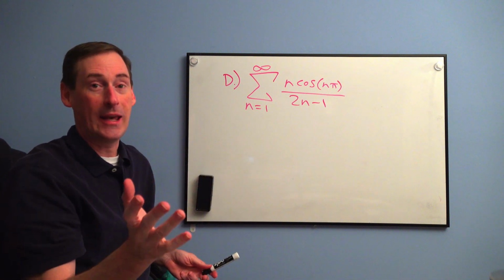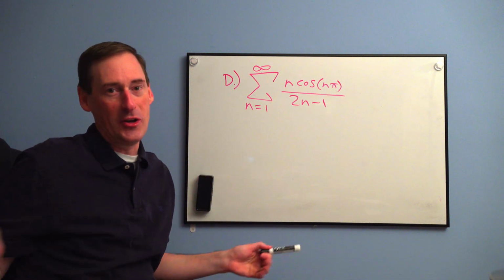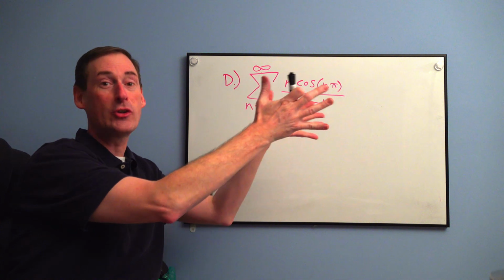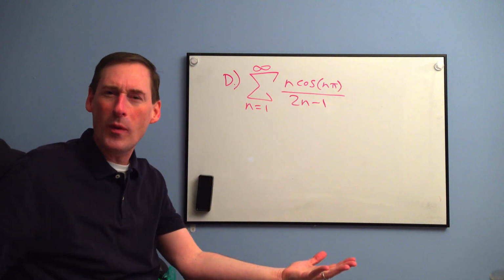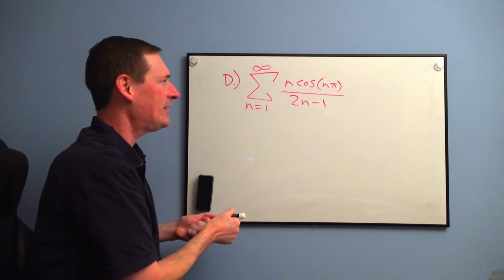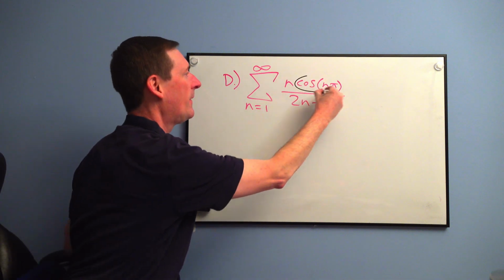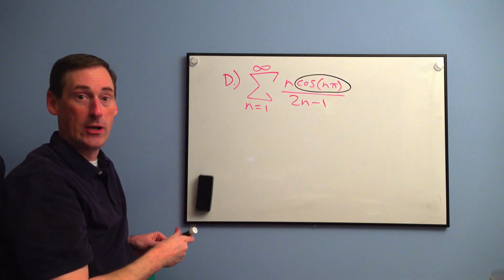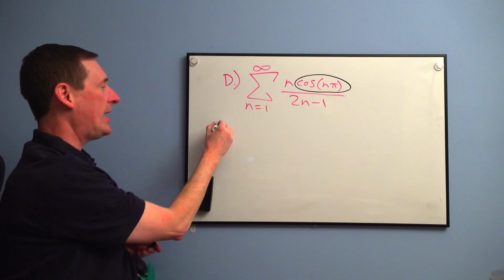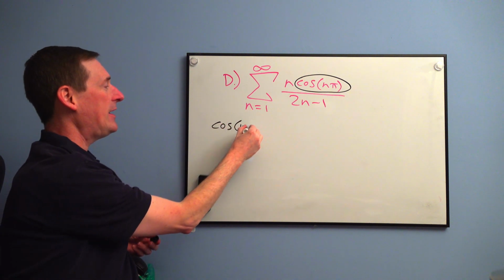Oh, this is going to be fun. Now, again, I'm not trying to intimidate you or scare you. You always take math that looks hard and try to make it easy. Always, right? So you look at this, you're like, ooh, that is a little bit harder. Well, it is, but I want to circle this part right here, okay? Let's just pull this aside, and let's just talk about cosine of n pi.